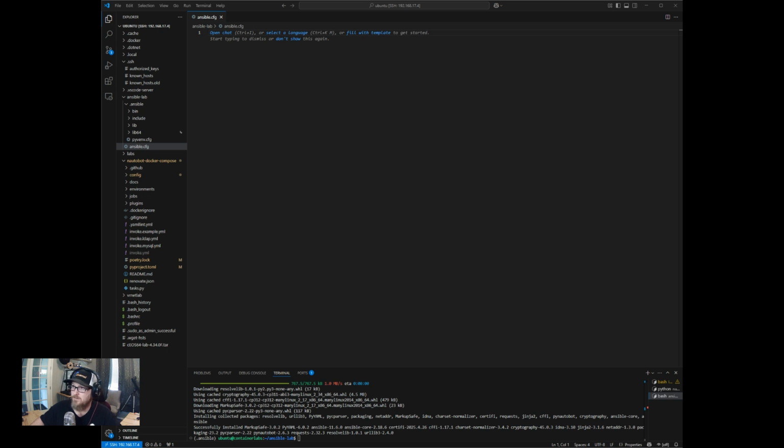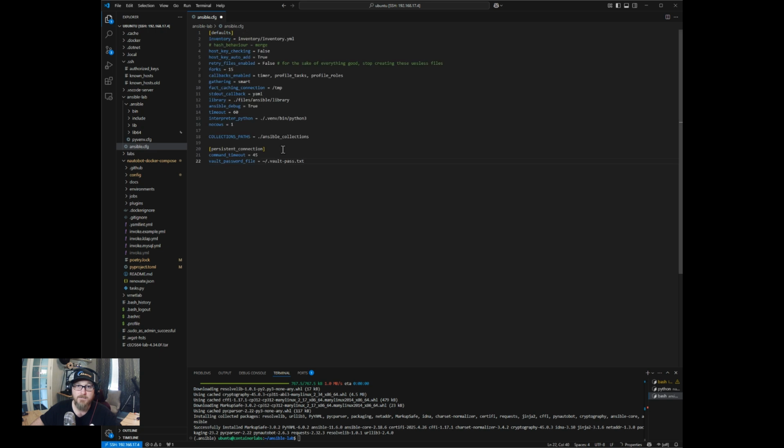So I'll paste this in here. Let's just go over this quickly. I like to put my inventory in the inventory folder, so I set the defaults for that here. The host key checking, I just make false. That way, if I've never connected via SSH to a switch or a router, it ignores that type yes or no thing that you get from Linux. And then we auto add that to the host key. So you can set all that stuff here as a default, and then you won't get errors when you run your playbooks.